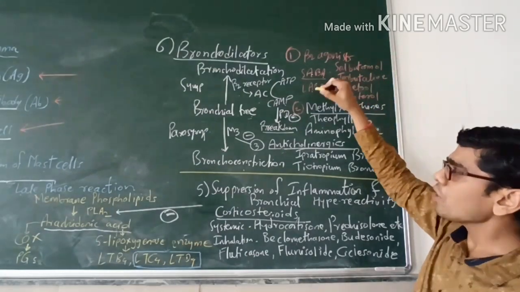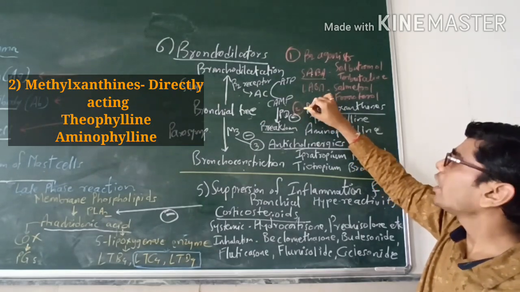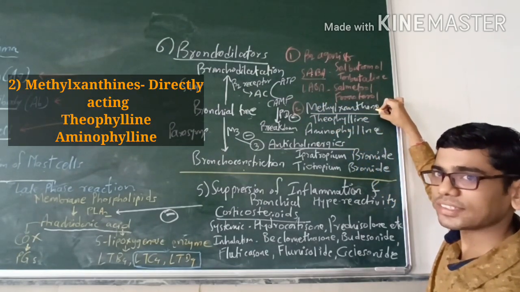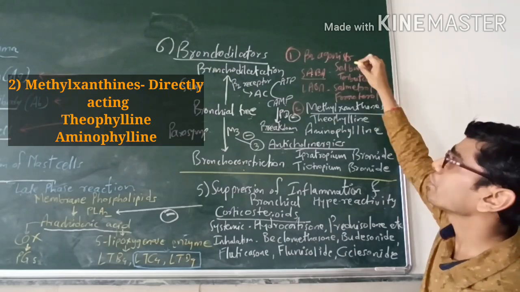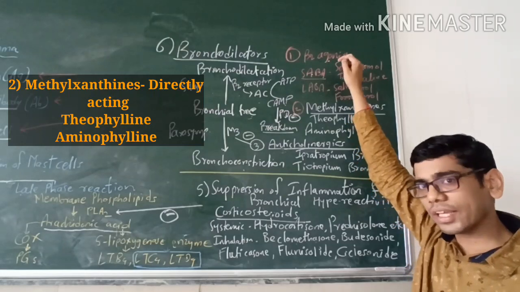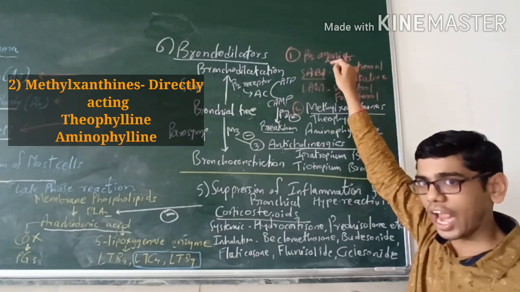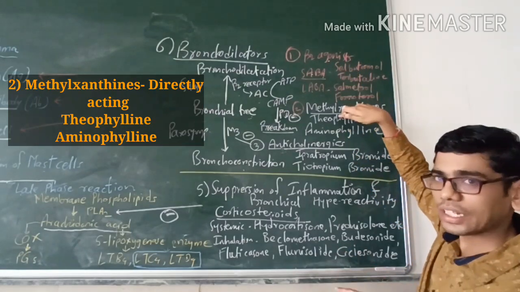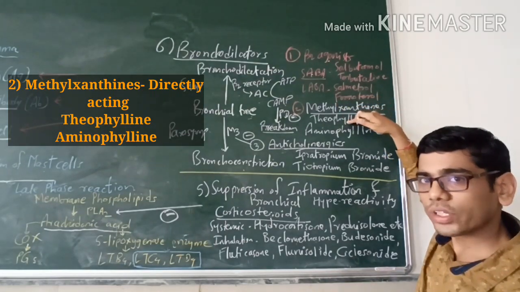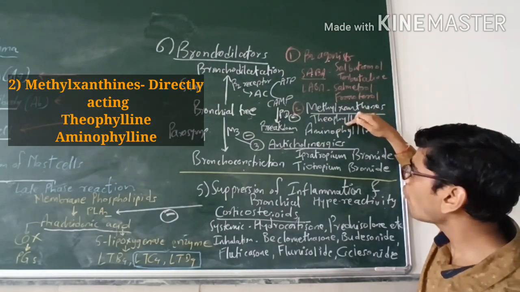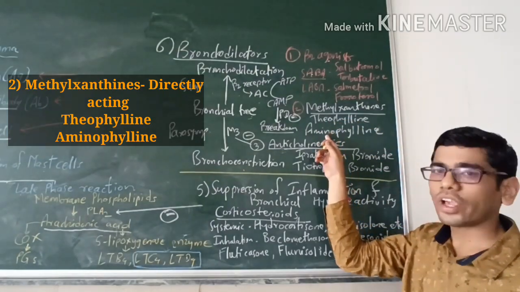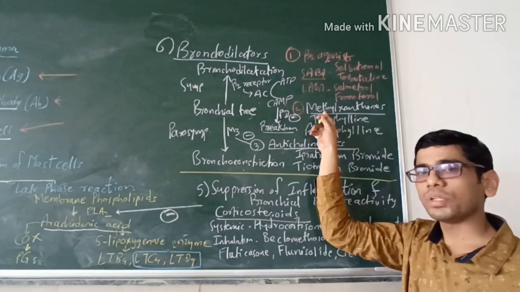Okay. Now coming to the second type of bronchodilators, the methylxanthines. Methylxanthines are directly acting bronchodilators. Beta 2 agonists stimulate the beta 2 receptor, so they are mimicking the dilator neurotransmitter, that is adrenaline. Methylxanthines are directly acting bronchodilators. There are two important drugs in the methylxanthines, theophylline and aminophylline.